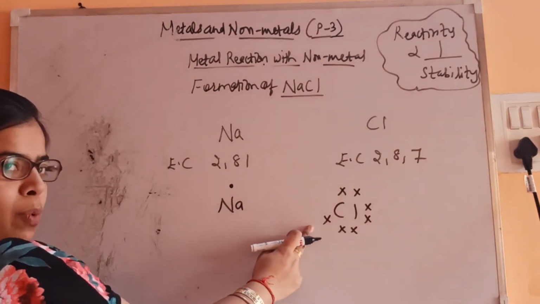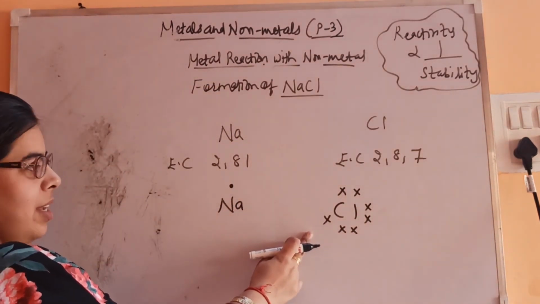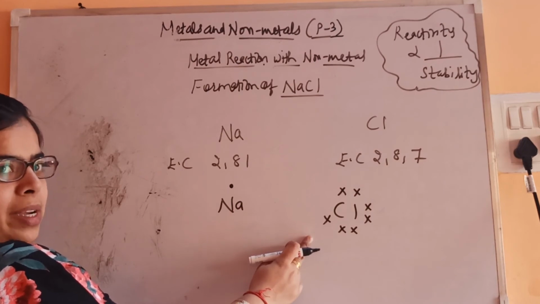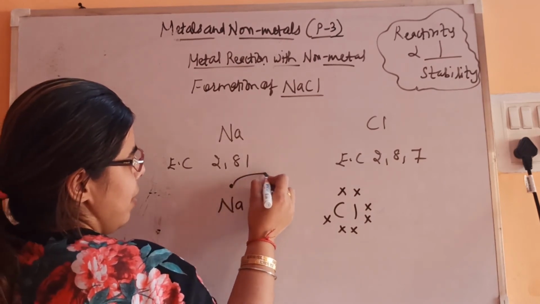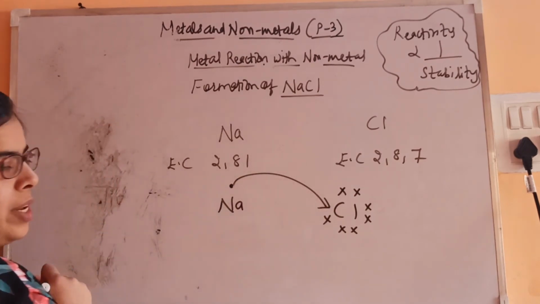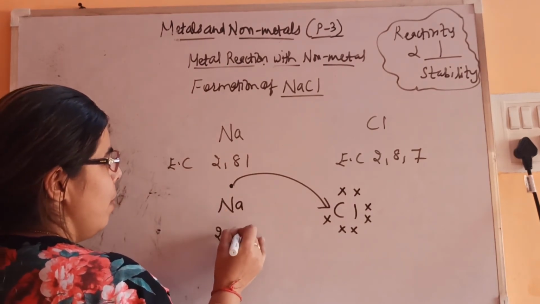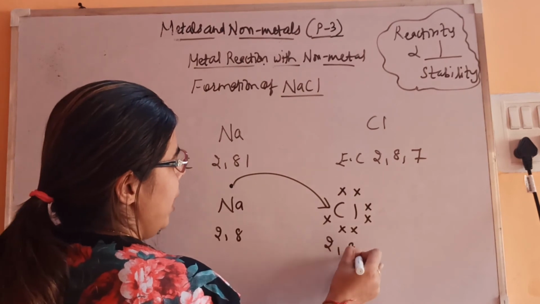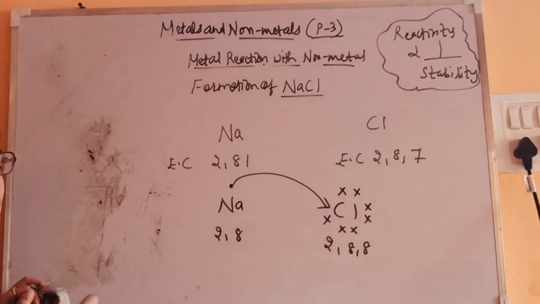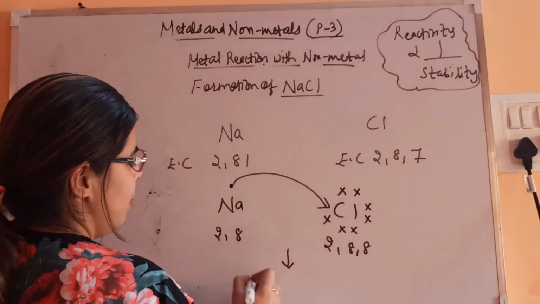It needs one more electron for stability, so this electron will be transferred towards chlorine. Now its octet is also complete. Sodium has become 2, 8 and chlorine has become 2, 8, 8. So the configuration has changed and they have converted into the form of their ions.